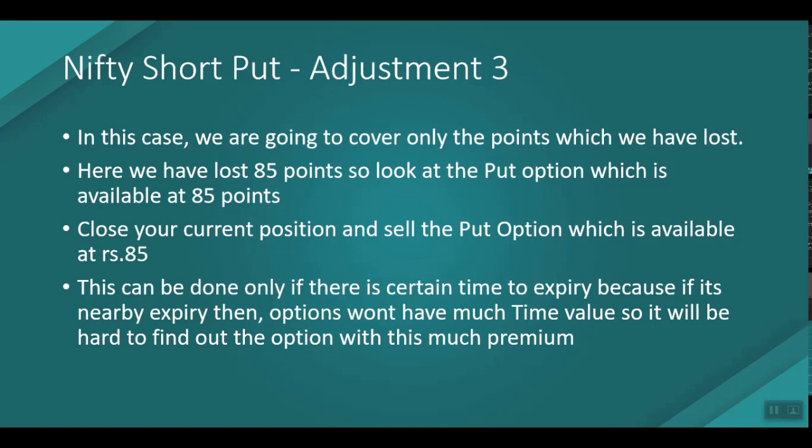Since we are making this video and tomorrow is an expiry, we don't find any put options at the price of 85. Let's say you have 2-3 weeks to expiry and your position is in a loss, then you can find the put option which is available at the price of whatever amount you have lost. If the price went too deep in the money, then we cannot do this strategy, as we might have lost so many points and we won't be able to get put options available at the same price.